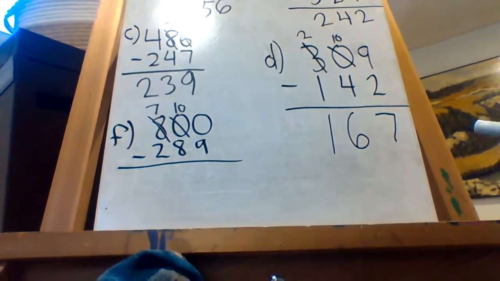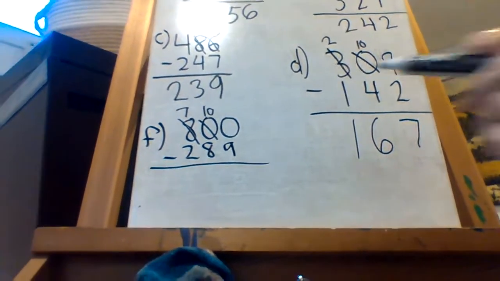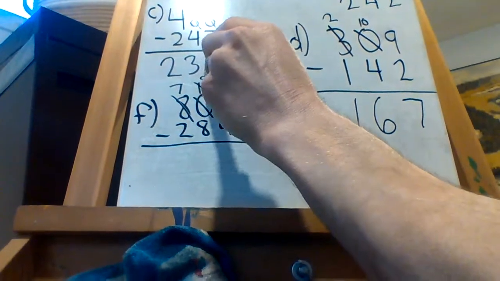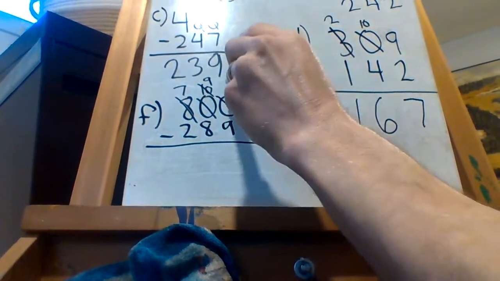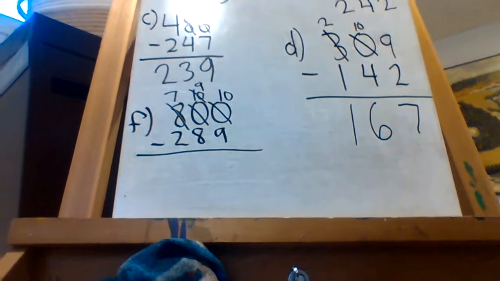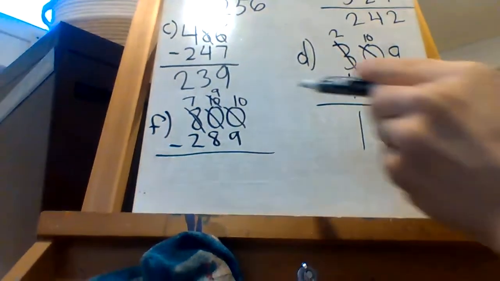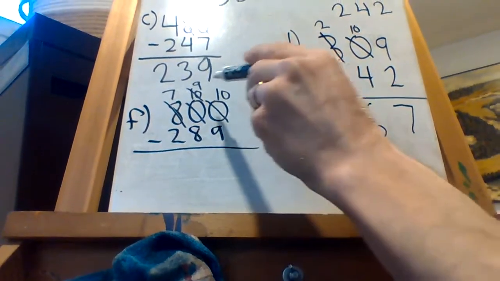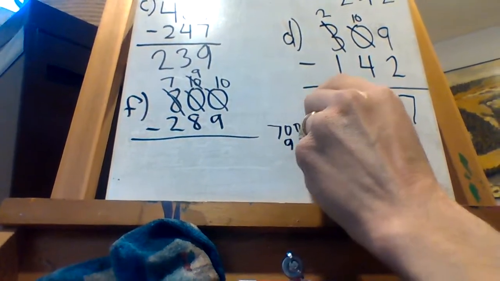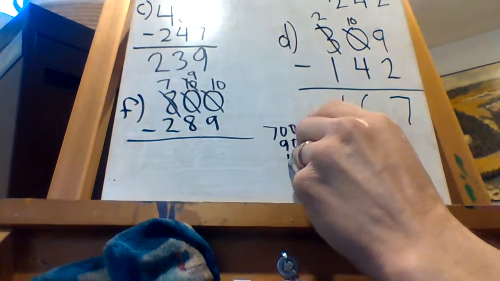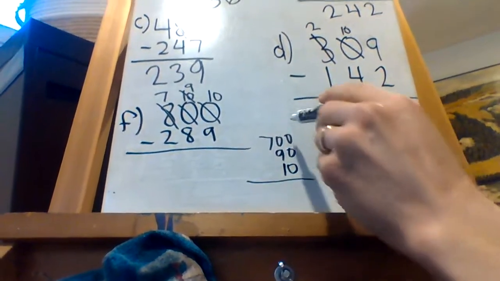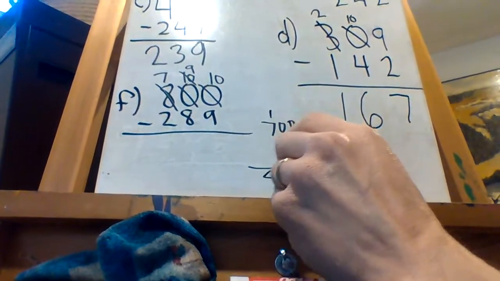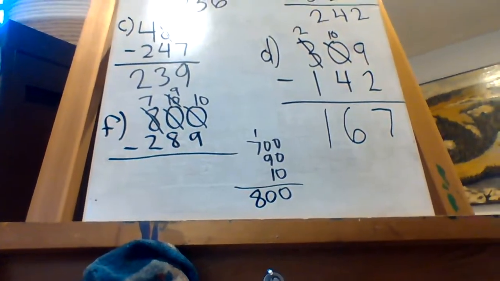So now you can borrow from the tens. Because you didn't have any tens, now you have 10 tens. Got to go down to 9 tens. And you got 10 ones. So really, what this 800 is turned into, boys and girls, is 700, 9 tens, which is 90, and 10 ones, which is 10. And of course, that's still going to be 800. It's just that we've broken it up.